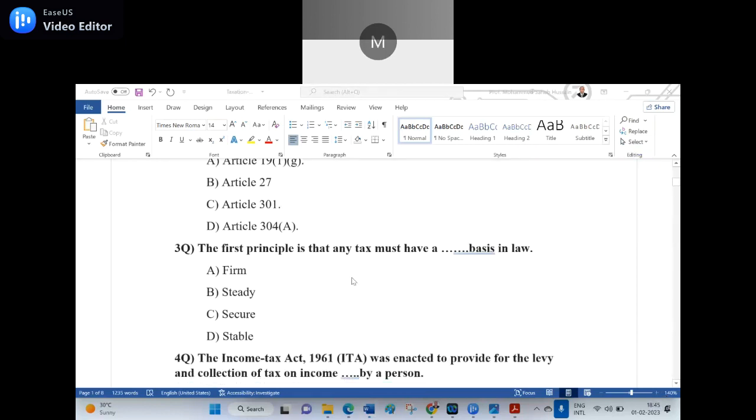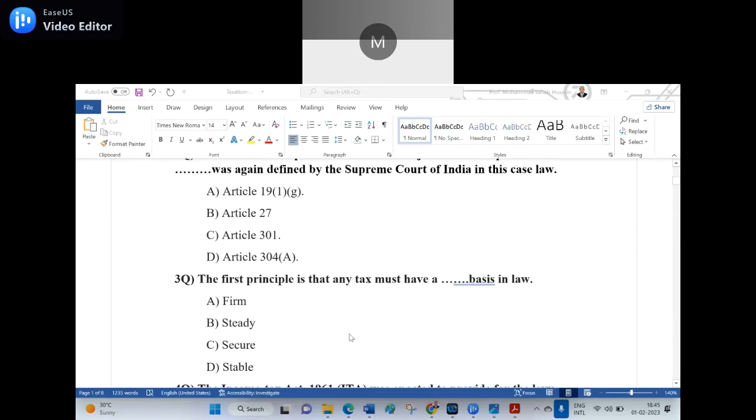Okay. Third question. The first principle is that any tax must have dash basis in the law. A. Firm basis. B. Steady. C. Secure. D. Stable. Firm basis is the right answer, not steady, not secure, not stable, because legal language needs a perfect word. The perfect word is firm.